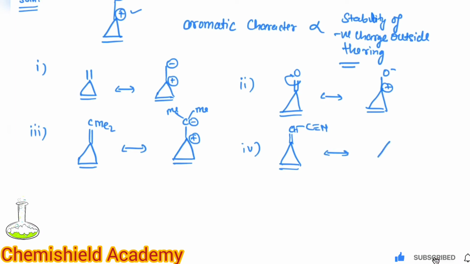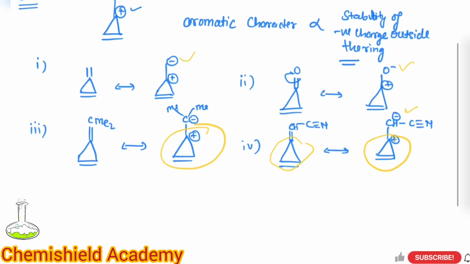In this case, the shifting of charge will take place in this way: positive charge, CH, C, and CN. Fine. And negative charge will be here. Now, this part is common in all the cases. So what we have to compare is the stability of this negative charge outside the ring.